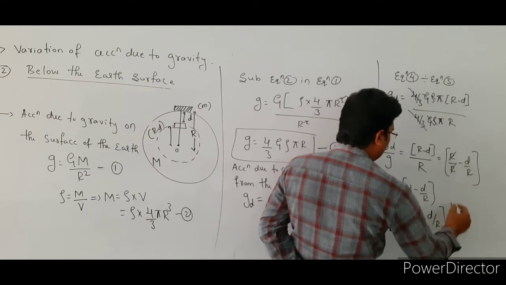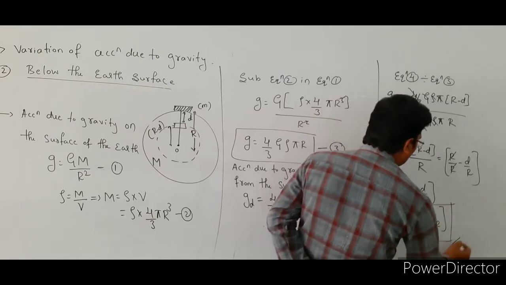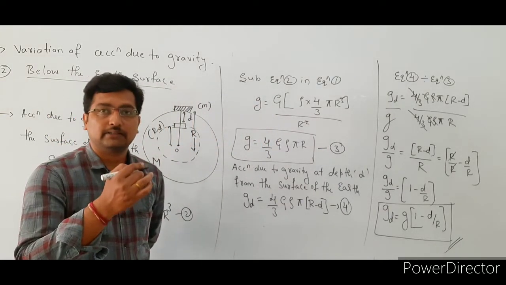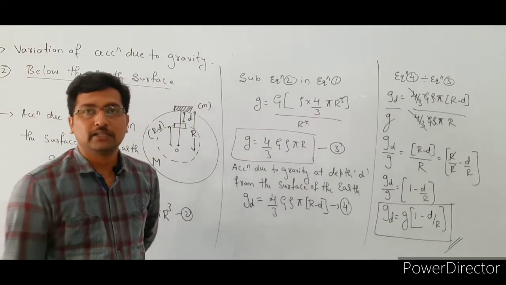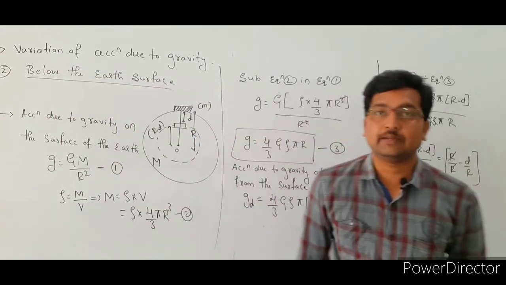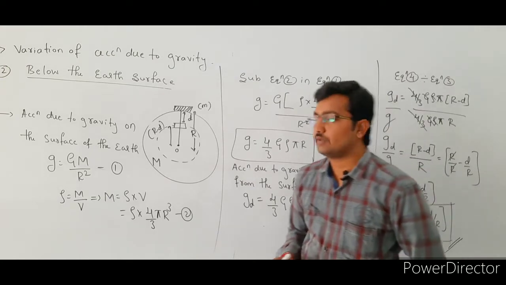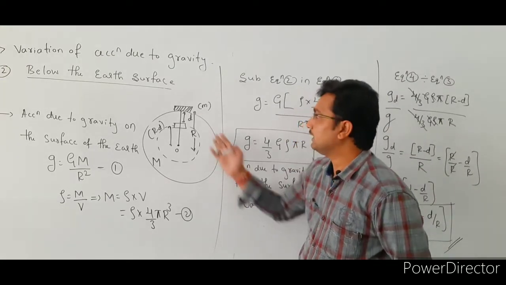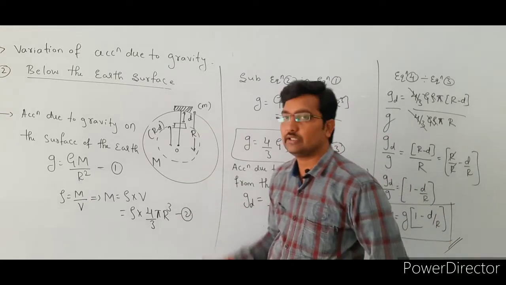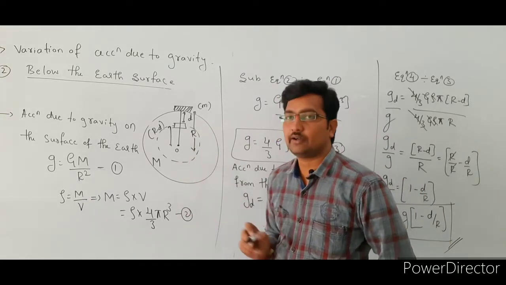This formula is used to find the acceleration due to gravity at a depth d from the surface of the earth. Okay, see here, it is also very important for 5 marks. So first, we consider the earth to be spherical, let capital M be the mass of the earth and this point is the center of the earth.